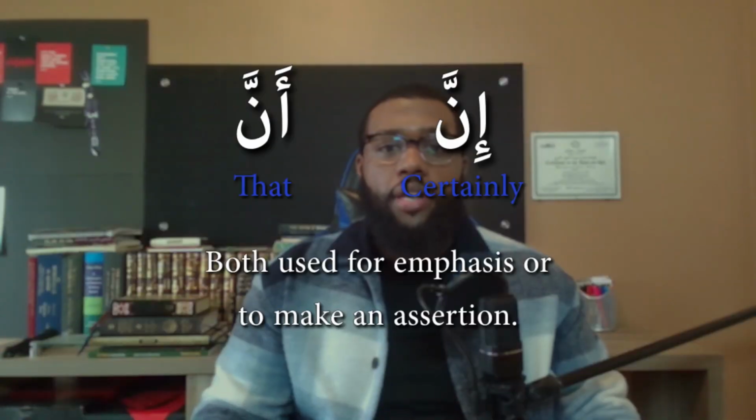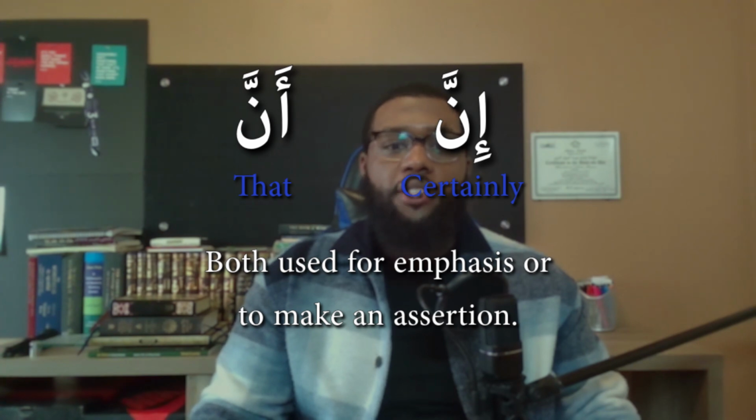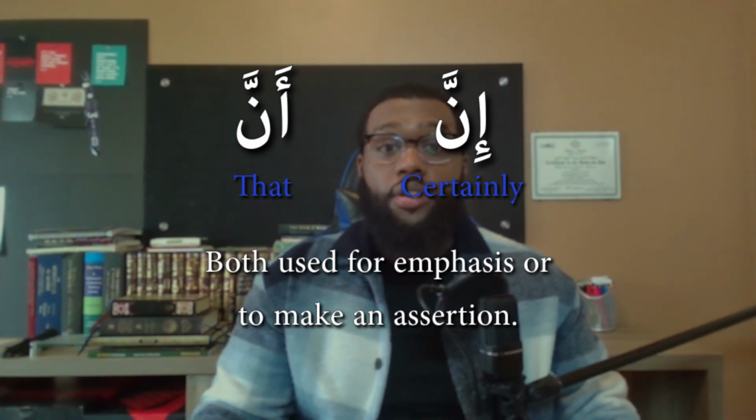So if an ism follows any of these prepositions that were just mentioned, then you need to change its state to nasb. So I say put a fatha at the end here, of course, in the case of the singular ism, but this also includes the extra letters that are added to the ending of a word in the dual and plural form. So inna and anna are typically used for emphasis or to make an assertion. Inna we often see translated as indeed or certainly, right? Anna meaning that. So with regards to these two, let's take a quick look at some examples from the Quran.